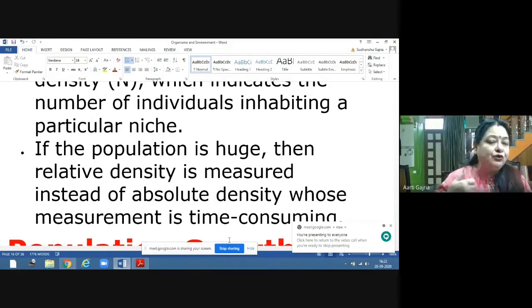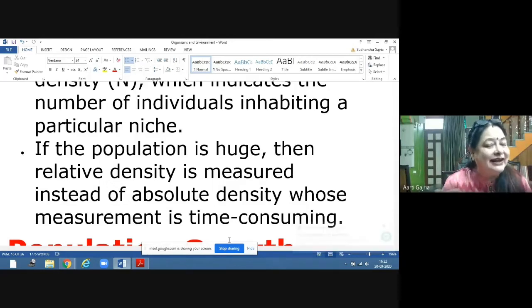What you can do is put in the net, take out the fish trap, and from the number of fish per catch, per trap, you can find out the density. So that is the relative density, because the population is huge. If the population is huge, the relative density is measured instead of absolute density.